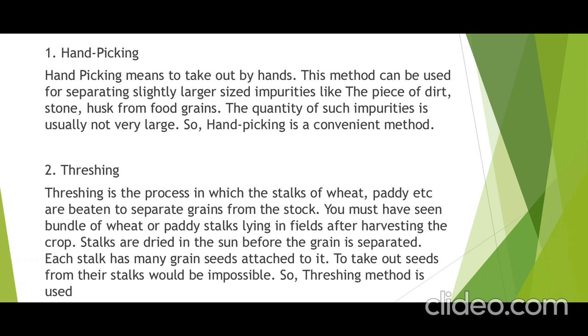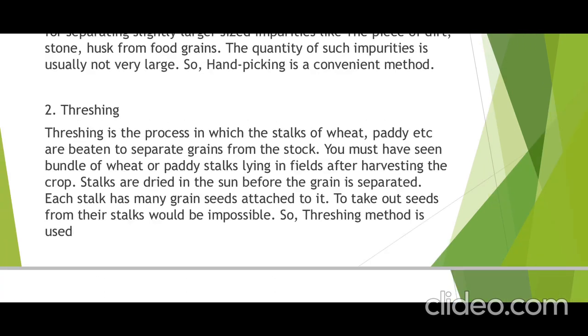Imagine hand picking from each stalk, because in one stalk numbers of grains are attached. With the hand it won't be possible; it will be impossible to remove each grain from the stalks. At that time the threshing method is used, and it is quite convenient also.